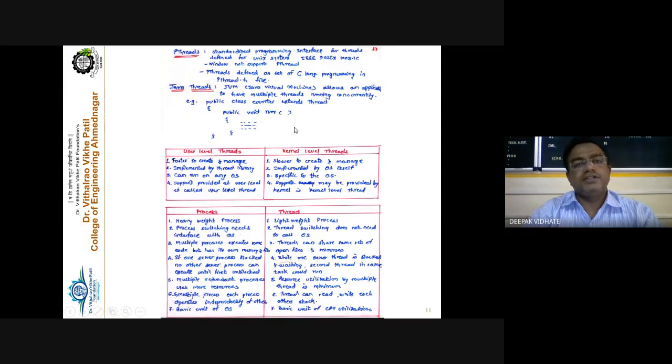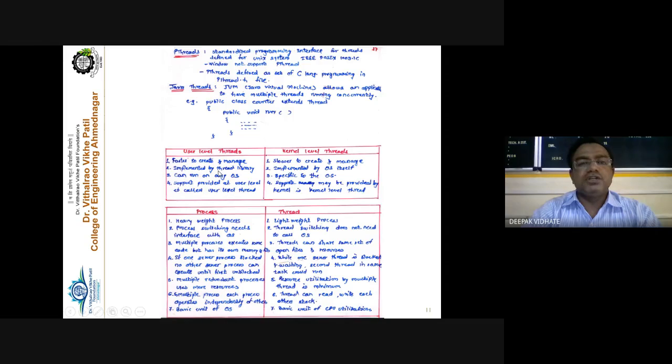Suppose you want to create a thread in Java. You have to extend Thread in Java, and you further write your code here, and the thread is created. So the important difference we have to remember here is between user level thread and kernel level thread. User level threads are faster to create and manage, but kernel level threads are slower to create and manage.